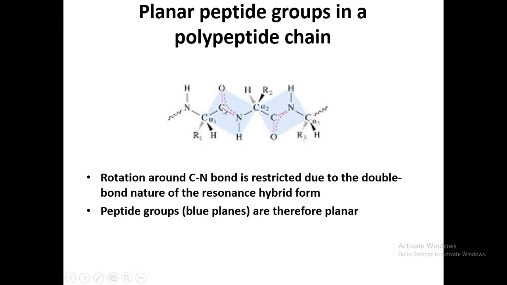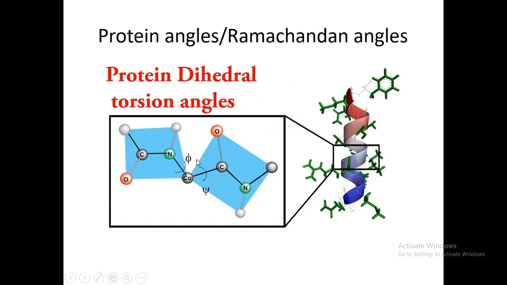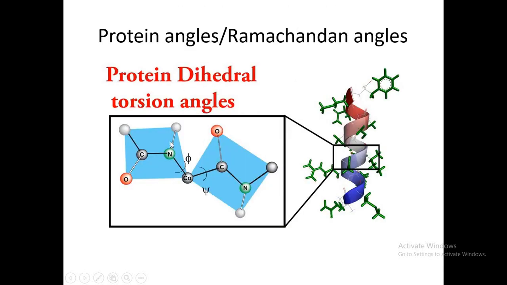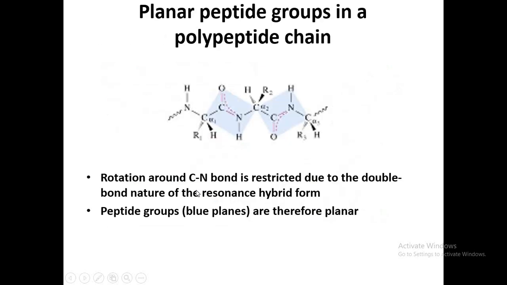Here you can see the peptide bond, C double bond O and H, highlighted in light sky blue color, the bond between C alpha and C is the psi bond, and the bond between N and C alpha is the phi bond. Remember that the phi bond forms between N and C alpha and the psi bond between C alpha and C, and these two bonds are present before and after the peptide bond.